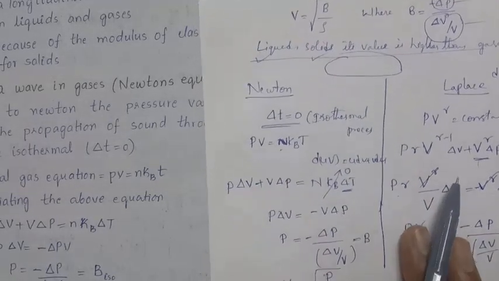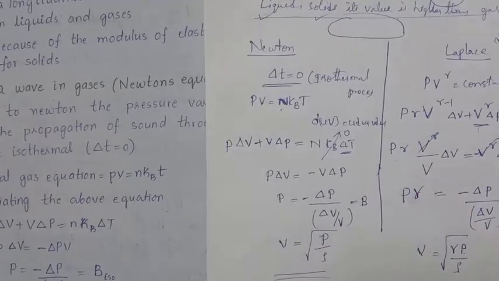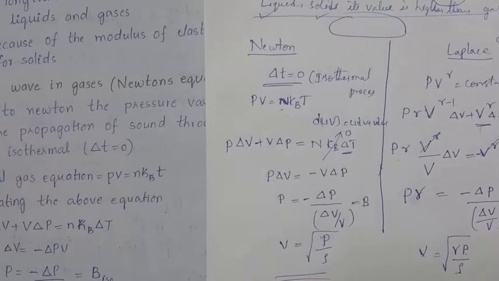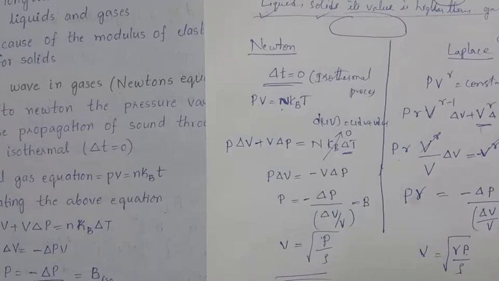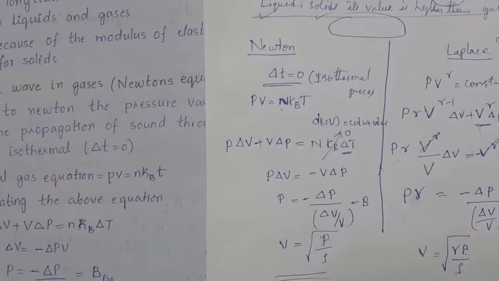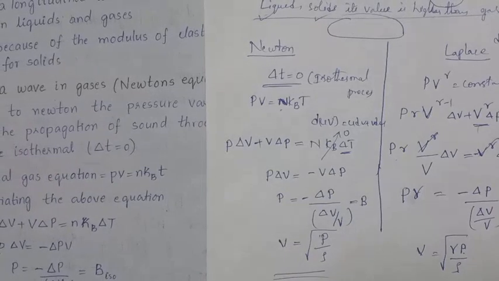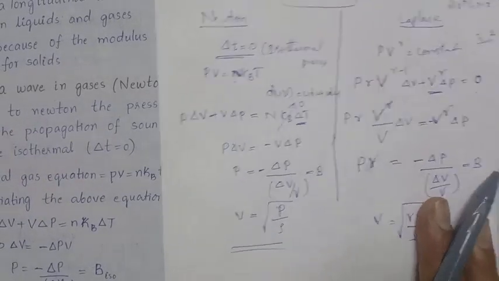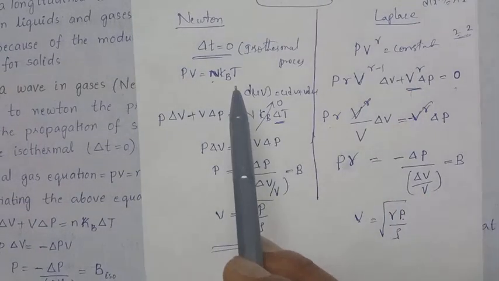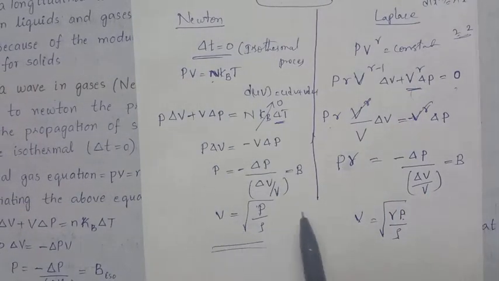For this case, the expression for the sound wave is given according to Newton's method. According to Newton, the pressure variation during the propagation of sound through gases is isothermal. So you can take the equation PV equal to N KB T, and differentiating this equation, we get the expression for the bulk modulus equal to P. You substitute this P value by rho. The P value is 1 atmospheric pressure, and I substitute it, and the rho value I will substitute also. What is the expression we get from this?